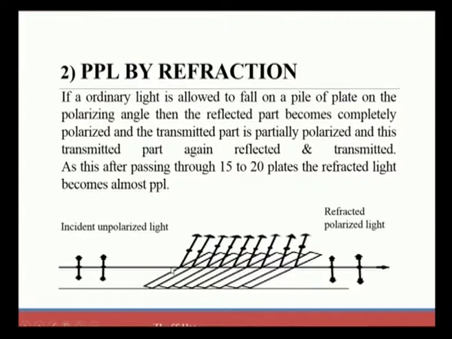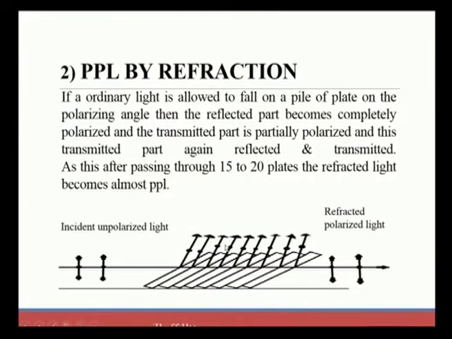For the first plate, when light is incident, there will be a reflected and a transmitted part. The transmitted light again falls on the adjacent plate, and this increases the polarization effect. It takes a very weakly polarized light and makes the degree of polarization better than other methods. After passing through 15 to 20 plates, the reflected light becomes almost a PPL, a plane polarized light.